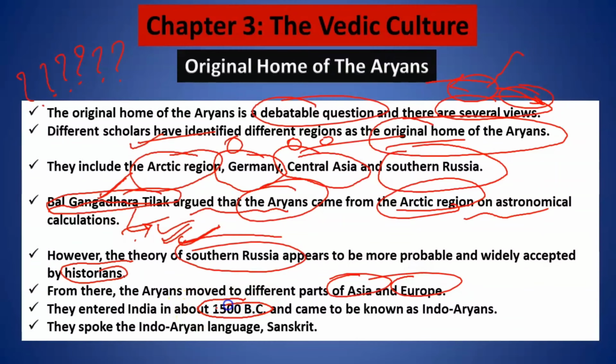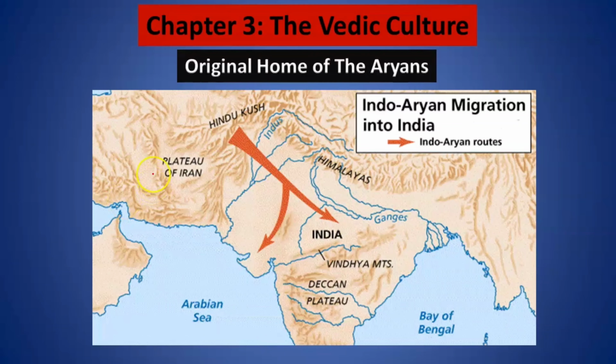By around 1500 BC, they entered India and came to be known as Indo-Aryans. They spoke the language Sanskrit. As you can see on this map, they traveled from southern Russia to the Hindu Kush and then entered India. They might have also moved to other parts of Europe. I hope this point is clear.